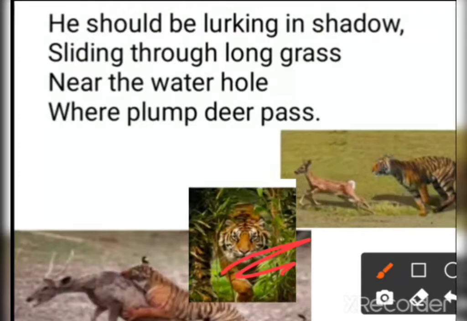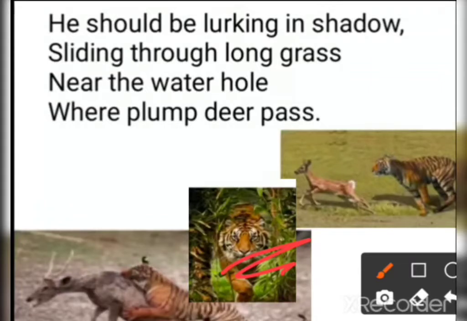Near the water hole where plump deer pass. Plump means the healthy one, right? So here what the poet is saying, he is again filling with pity, and he is again looking at that imprisoned tiger in the zoo, and there he is imagining another life for the tiger, right?